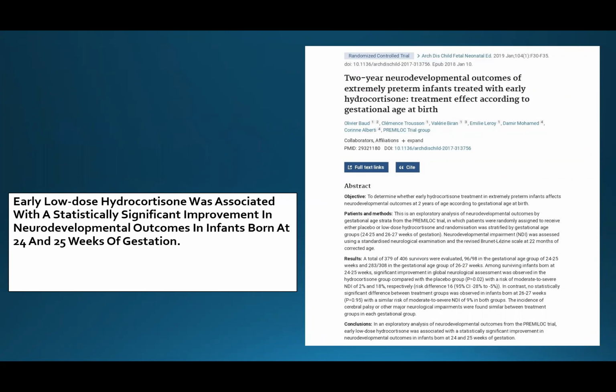Here we have the evidence that early low-dose hydrocortisone is safe for neurodevelopment. That is, early low-dose hydrocortisone was associated with significant improvement in the neurodevelopmental outcome in infants born at 24 to 25 weeks of gestation, in comparison to dexamethasone, which can cause impaired neurodevelopment and cerebral palsy.